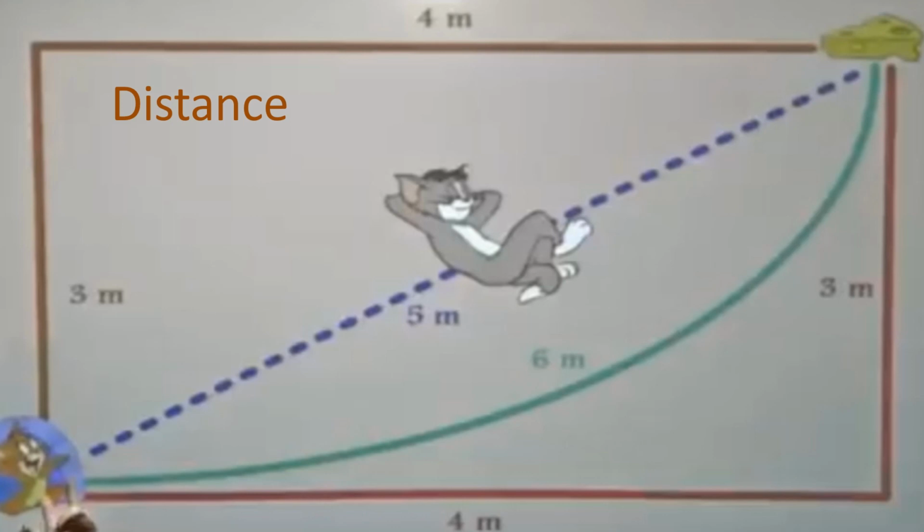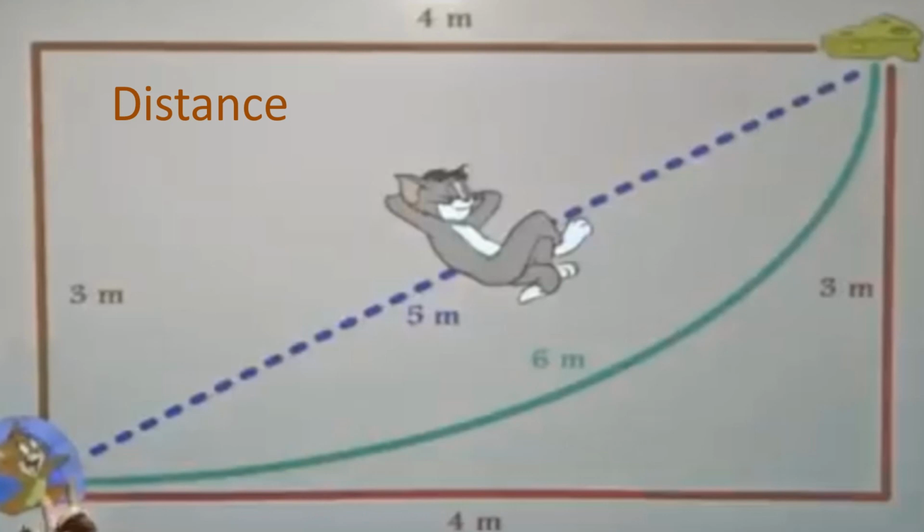So Jerry is choosing the path which was in the top, 3 meter and 4 meter. So 3 plus 4, 7 meter. He is traveling 7 meters to eat the cheese, children. So what does it mean by distance? The distance traveled is the actual length of the path taken by a moving body from an initial to final position.